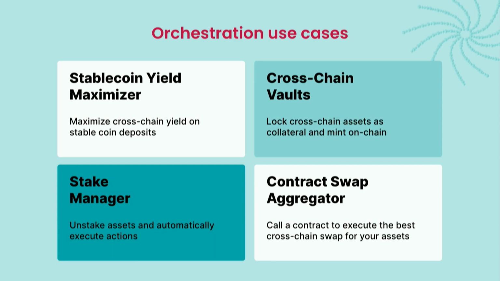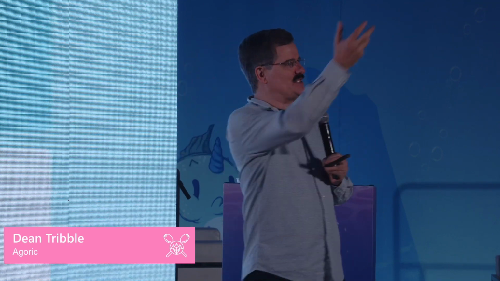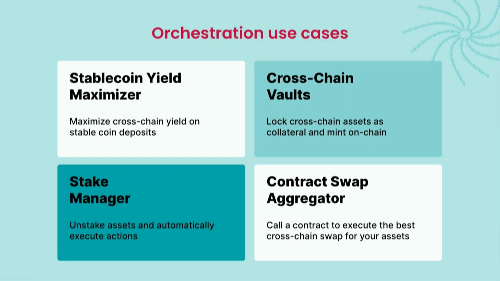And then finally, a contract swap aggregator, right? In the Cosmos ecosystem, there are multiple dexes. Over various bridges like Axelar and Wormhole and Gravity, you can reach even more dexes on Ethereum and Solana. Being able to have something that will trade in the best place, when your contract needs to make a trade for an asset in order to go stake it or whatever it is, go find the best place, do the trade on chain, and make it happen. Those are all things that we want to be on chain, and until now, you couldn't really do that.